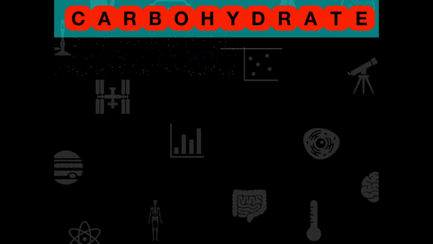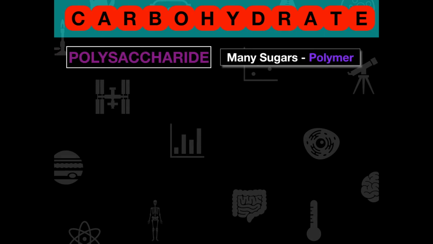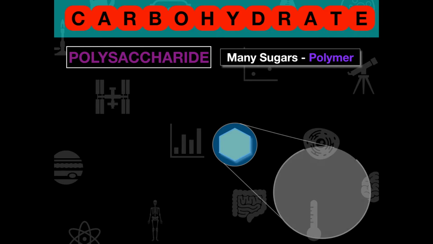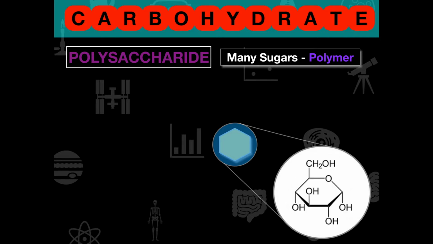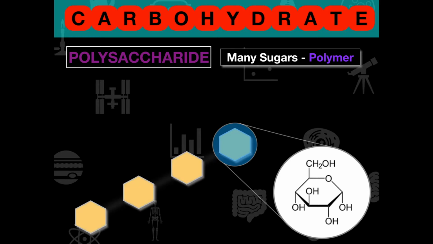The last one that we're going to go through and talk about are polysaccharides. A polysaccharide is basically any polymer, or any saccharide, that has at least 3 monomers, or at least 3 monosaccharides that are part of it. So if we look at this particular hexose here, let's say that this was a hexose that existed in a plant, and we can say that this might be glucose in this instance. We can link 4 of them together, and then we're going to get a polysaccharide.